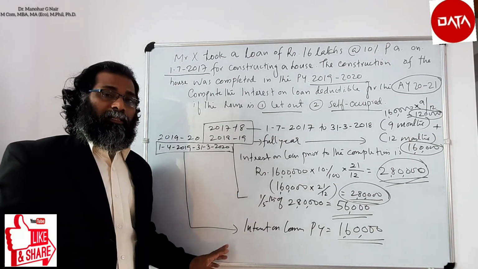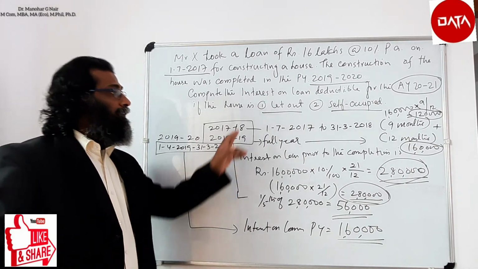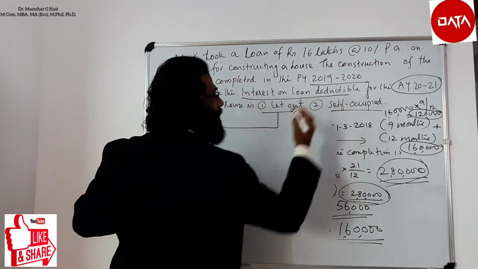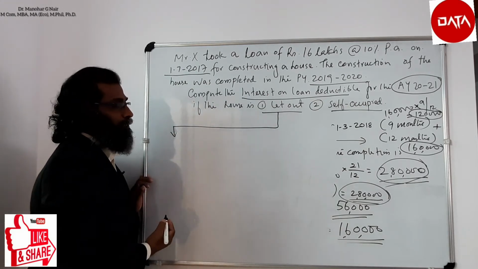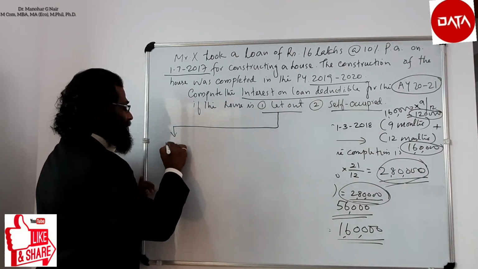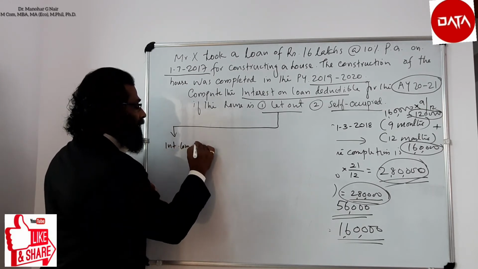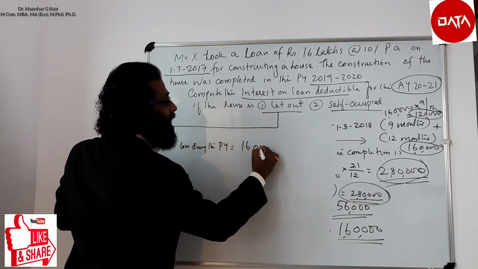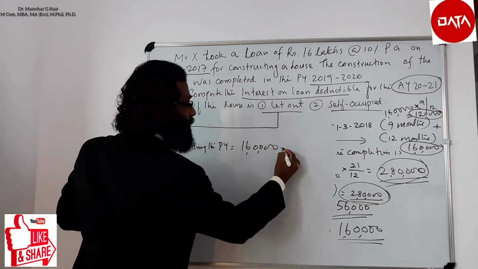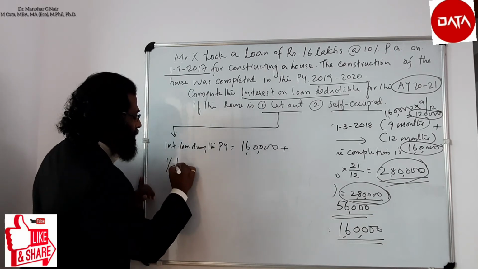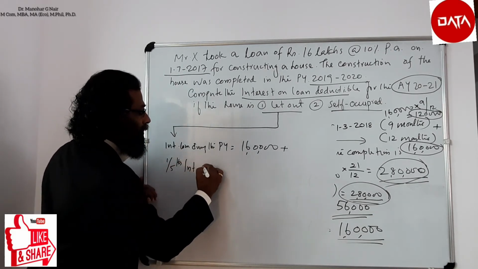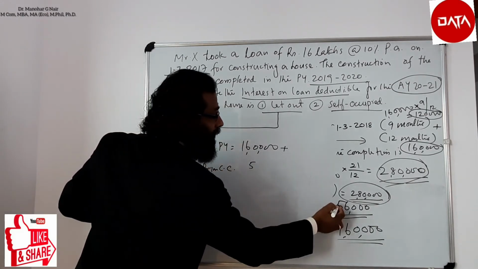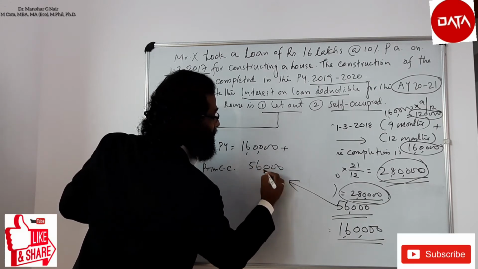So let us work out the problem. The amount eligible if it is let out and if it is self-occupied. The interest on loan shall be deductible if it is a let out house property. Then interest on loan during the previous year equals 1,60,000 plus 1/5 of interest on loan prior to completion of construction, that is worked out 56,000.